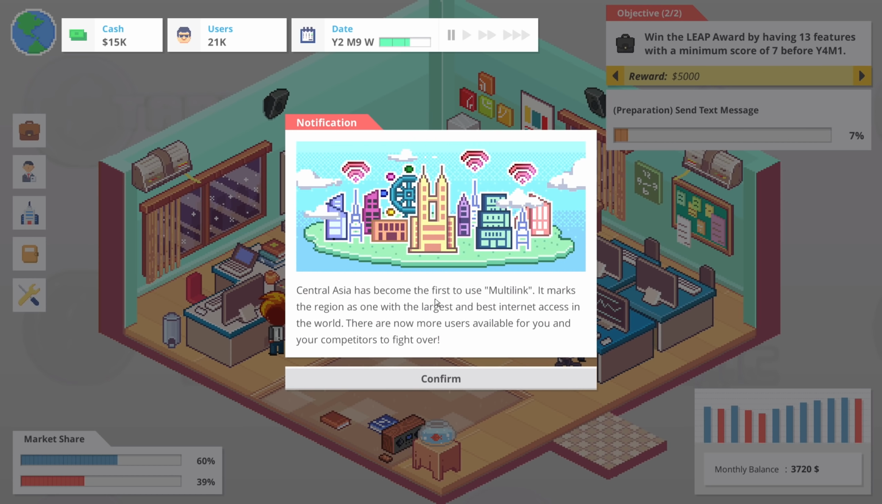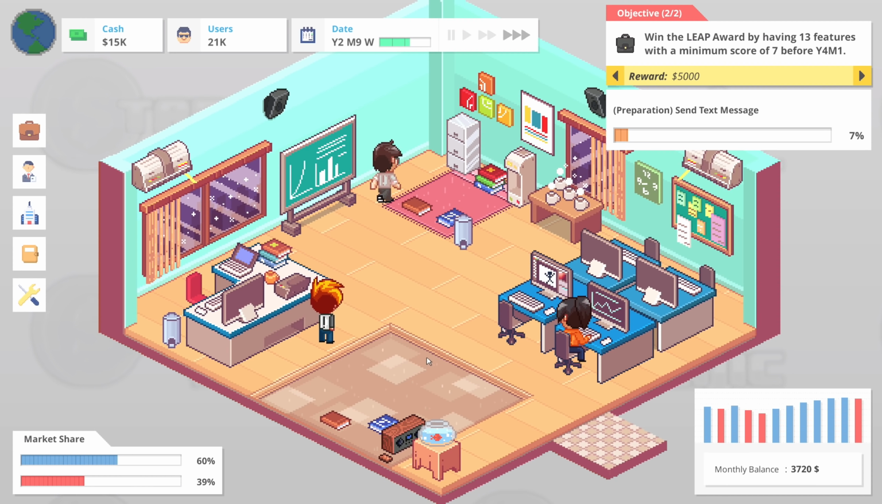Central Asia has become the first to use multi-link. It marks the region as one with the largest and best internet access in the world. There are now more users available for you and your competitors to fight over.